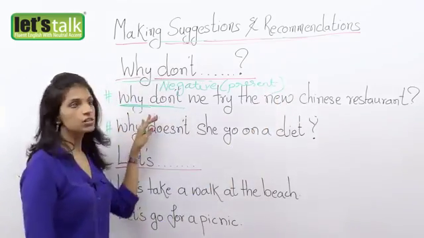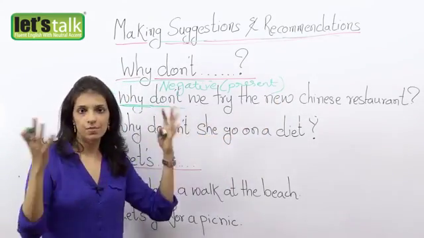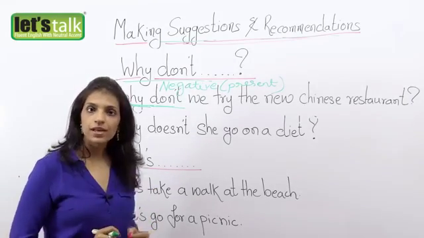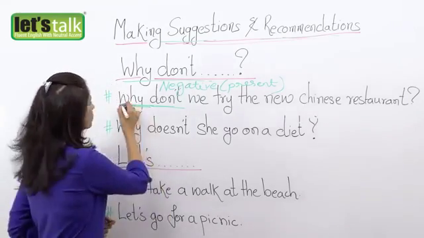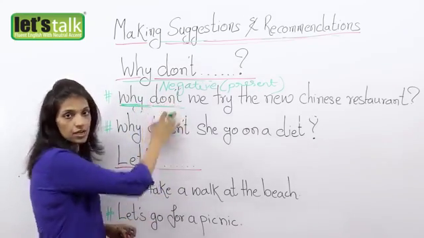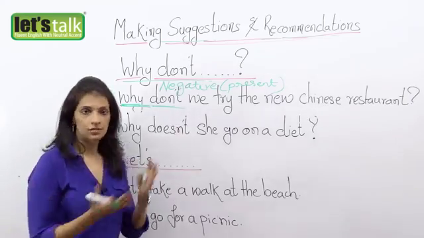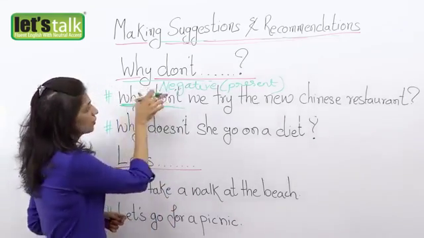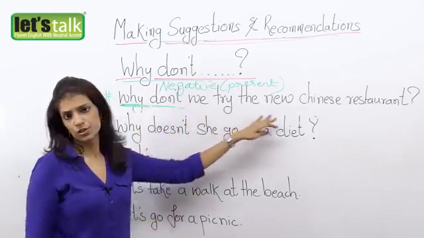Okay, you cannot say why didn't we try? That means it's past and you're asking a question, you're not making a suggestion. So whenever you make a suggestion or a recommendation starting with why, remember always it goes in the negative. Unlike how about and what about that we just learned earlier, it does not go in the negative, but with why, you always say why don't we try the new Chinese restaurant.